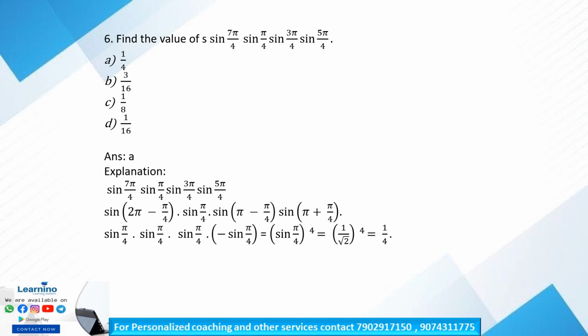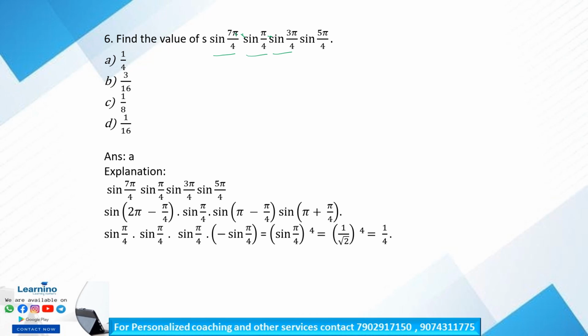Find the value of sine 7 pi by 4 into sine pi by 4 into sine 3 pi by 4 into sine 5 pi by 4.